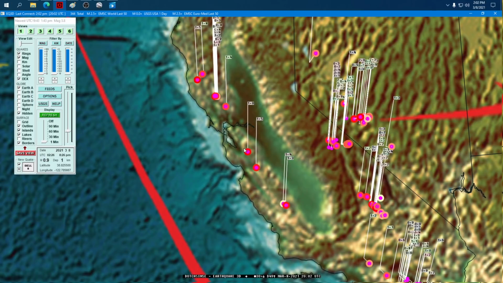So we have a line of quakes going down along the coast of Monterey Bay. 1.0. A bunch of old people are just like, what?